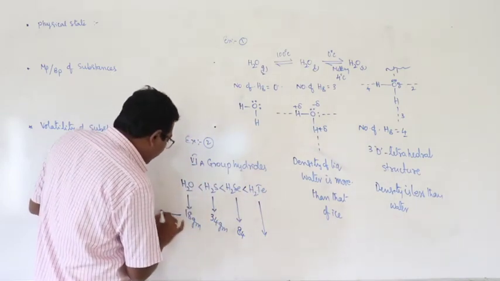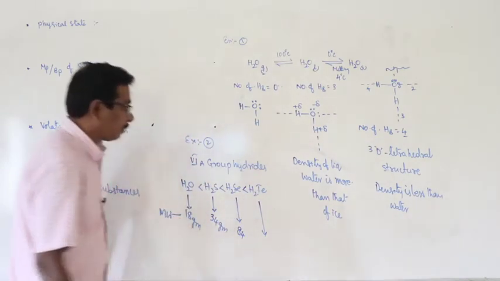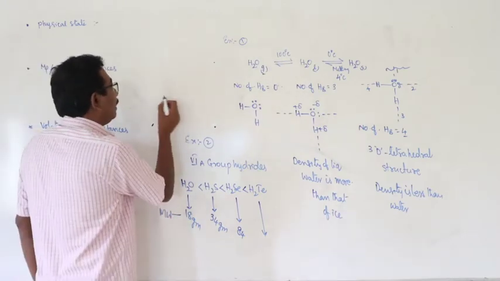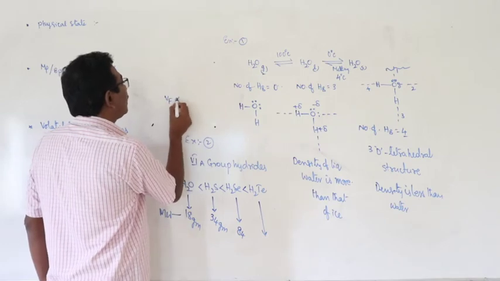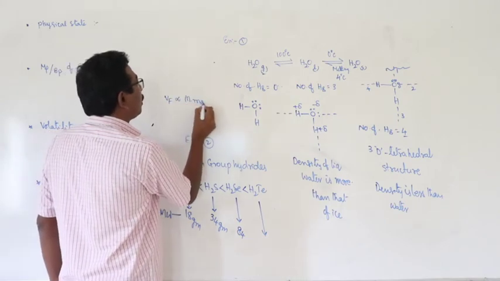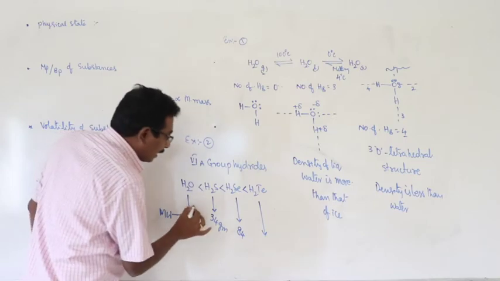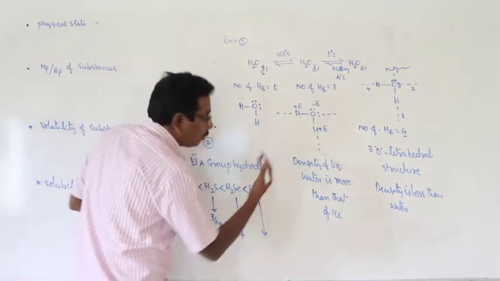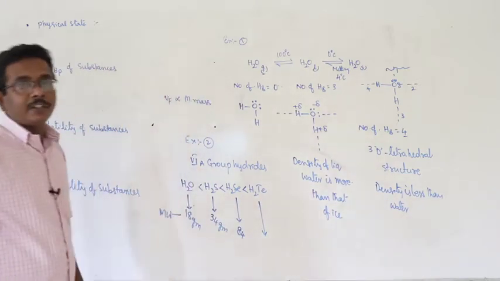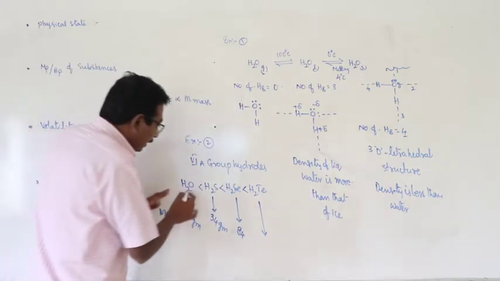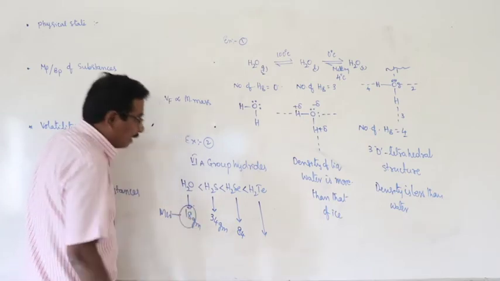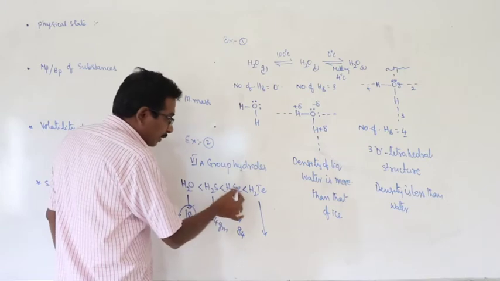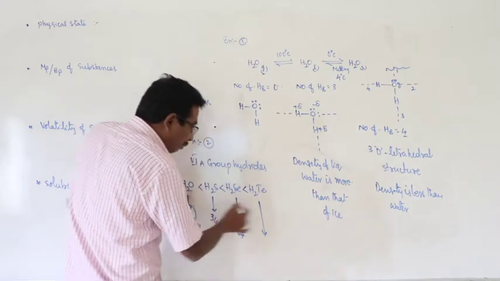Water, H2S, hydrogen selenide, hydrogen telluride: here the molecular weight gradually increases. Van der Waals forces are directly proportional to molecular mass, so with increase of molecular mass, the physical state changes from gas to liquid. Water has the lowest molecular weight, and H2S, H2Se, H2Te have increasing molecular weight.